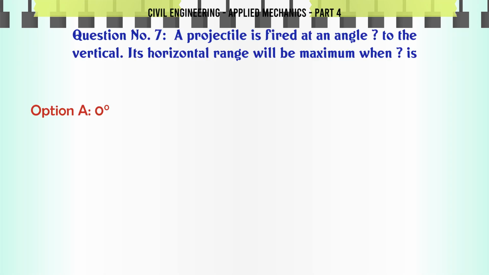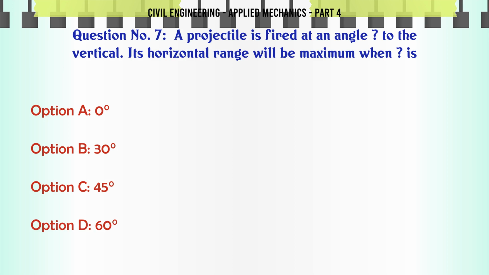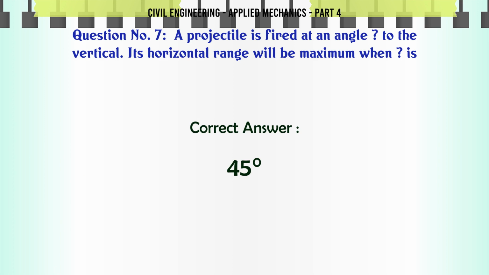A projectile is fired at an angle θ to the vertical. Its horizontal range will be maximum when θ is A. 0, B. 30, C. 45, D. 60. The correct answer is 45.